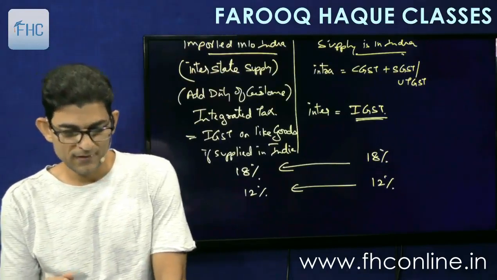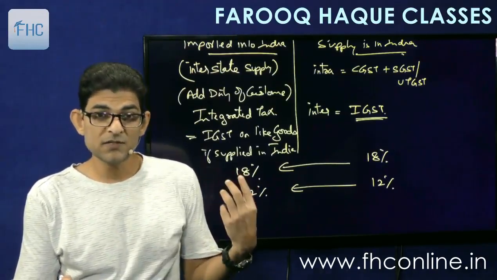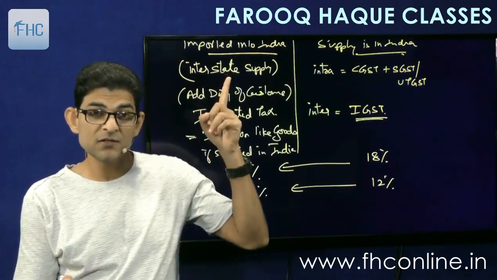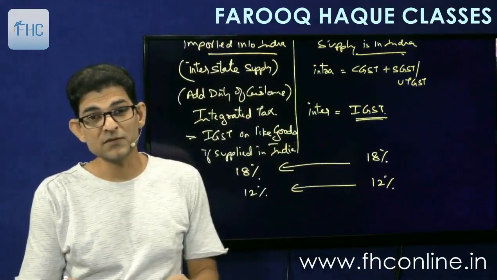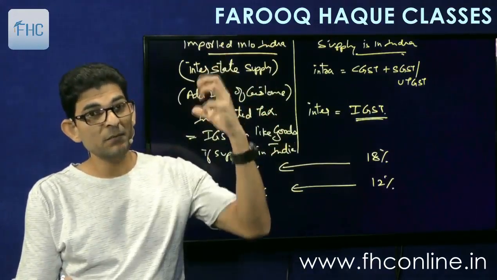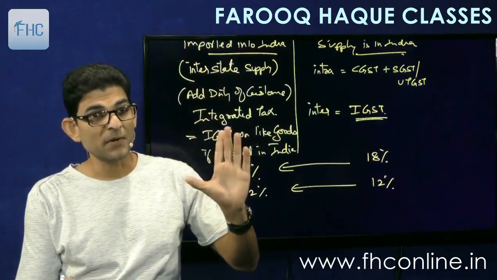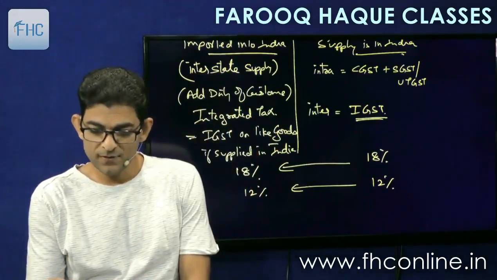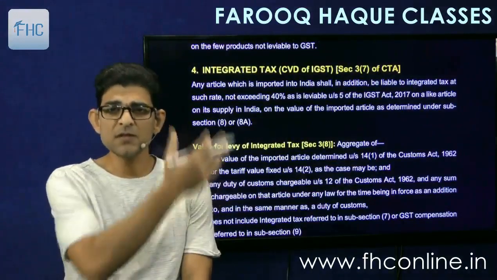Understood? And why IGST? Why not CGST, SGST separately? Because this is considered as interstate supply. All import and export transactions are considered as interstate supplies. Means they are governed by IGST and not by central and state GSTs separately. Okay, good. So then what is the value on which it is to be charged? That we'll see.